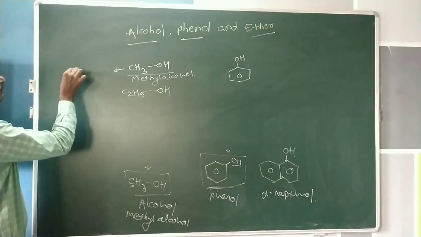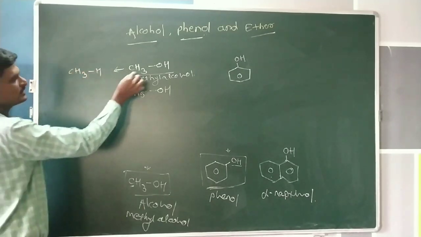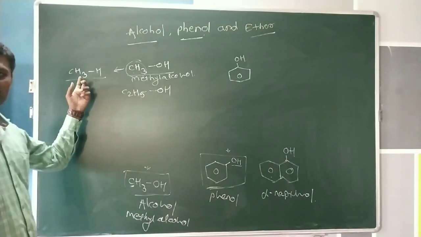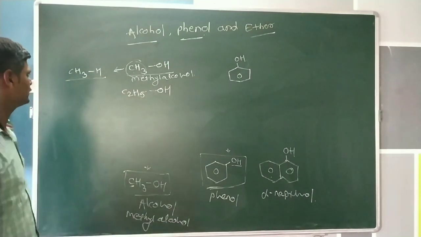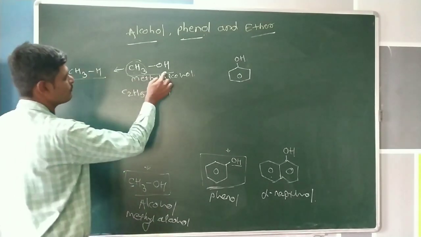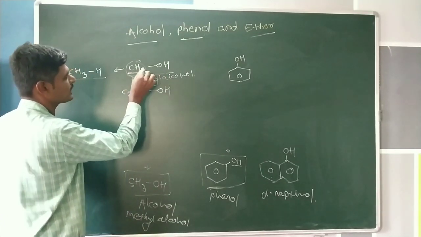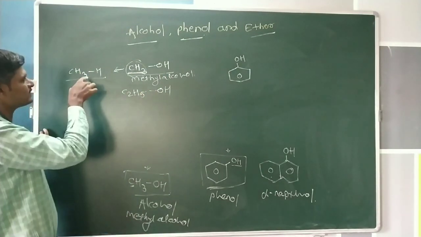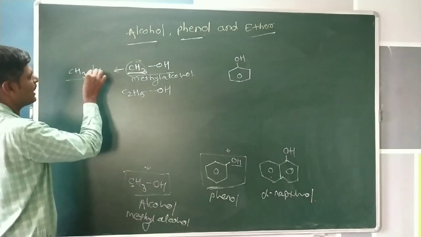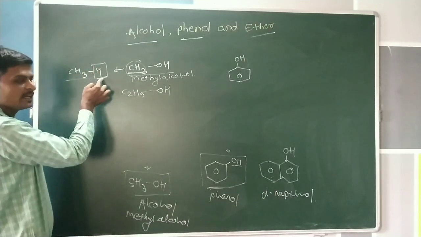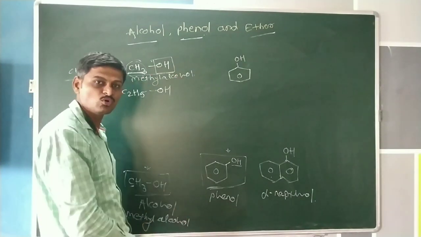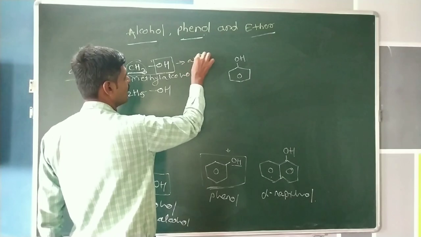We can prepare methyl alcohol from methane, so the methyl group's parent is methane. Methane has four hydrogen atoms, and the methyl group contains one hydrogen atom less than methane. Therefore, one hydrogen atom of methane is replaced by a hydroxy group. Then this is an alcohol.